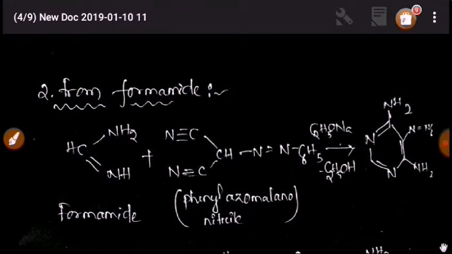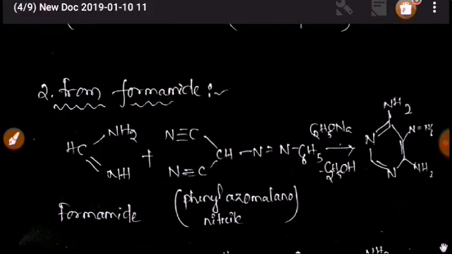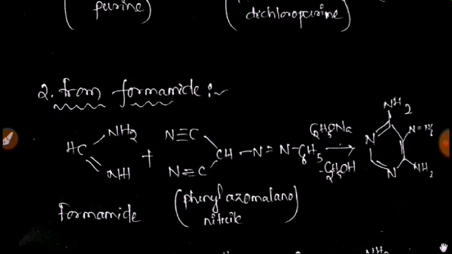Now in another formation we can also form adenine from formamide, and phenylazonitrile.